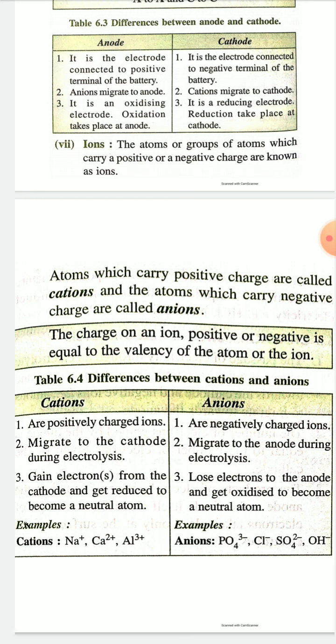Now what are the differences between cations and anions? Cations migrate to the cathode during electrolysis, and anions migrate to the anode during electrolysis. Cations gain electrons from the cathode and get reduced to become neutral atoms, while anions lose electrons to the anode and get oxidized to become neutral atoms.